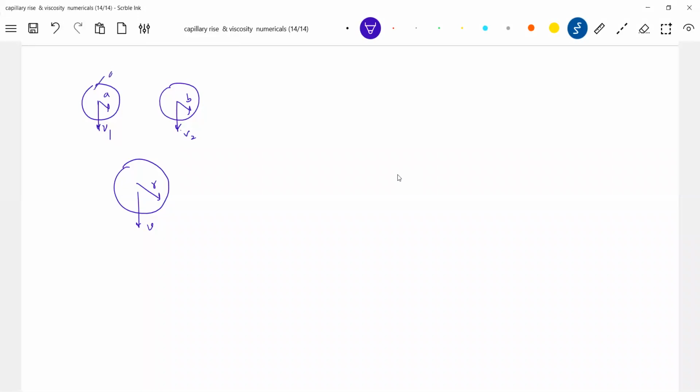So these are drops here, and this is a bigger drop. The two drops coalesce to form a bigger drop. Okay, now he's asking: what will be the new terminal velocity of this one? Is there any formula for it?